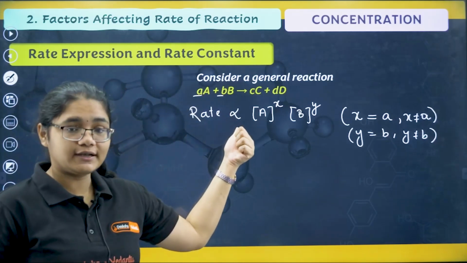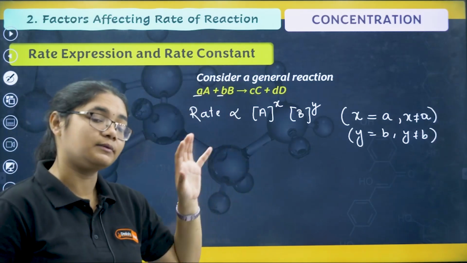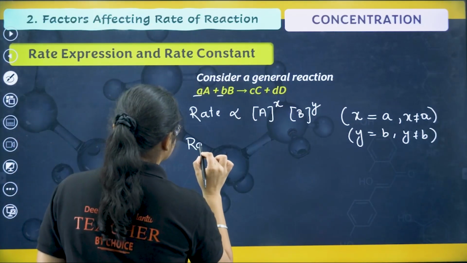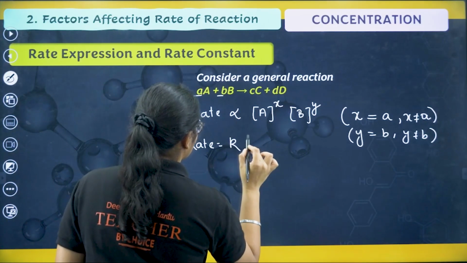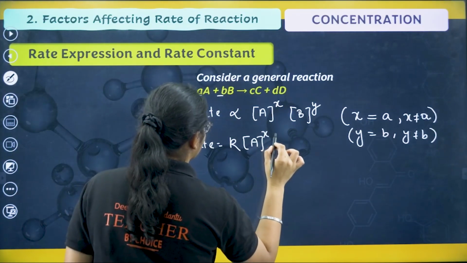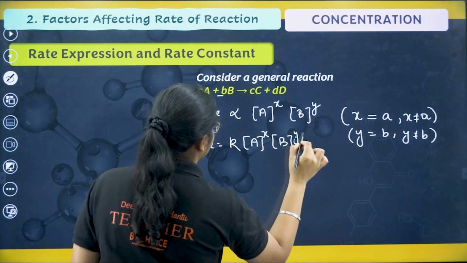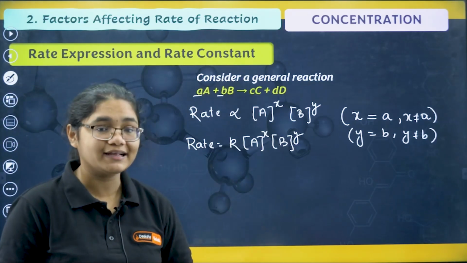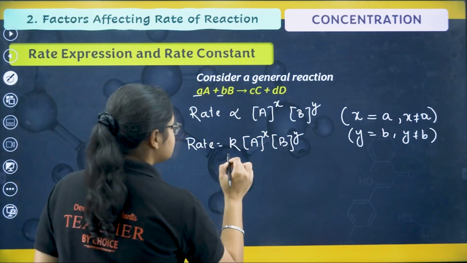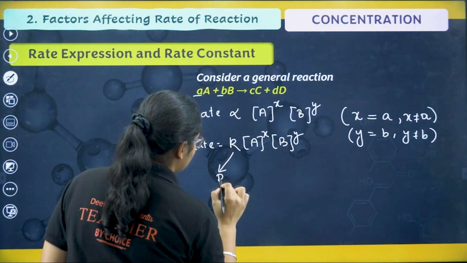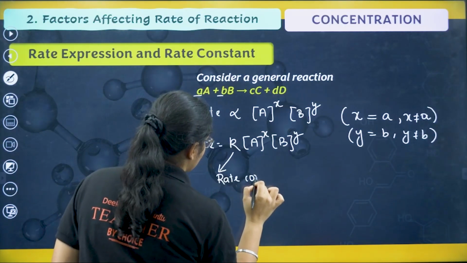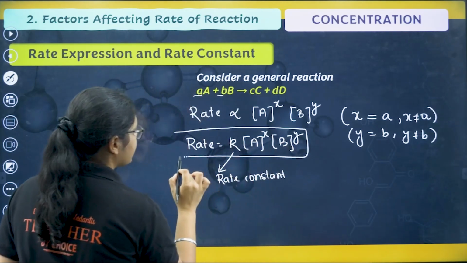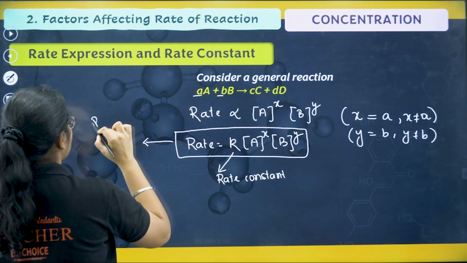Now there is a proportionality. To remove the proportionality, we introduce a constant. So I can write rate is equal to K into [A] to the power of X and [B] to the power of Y. This K is nothing but the rate constant, and this total thing is rate law.